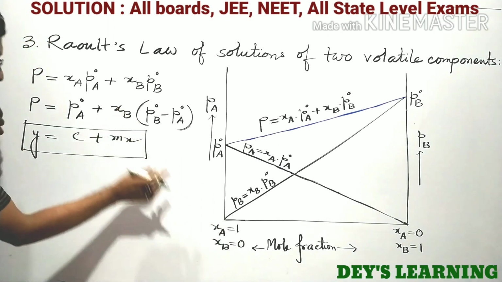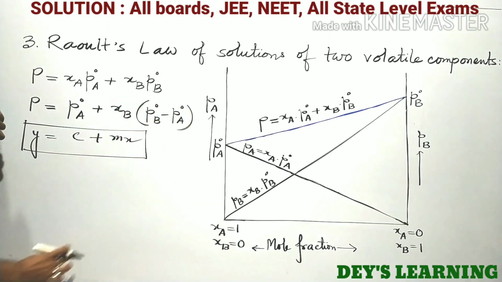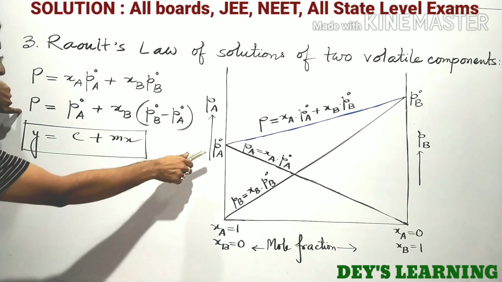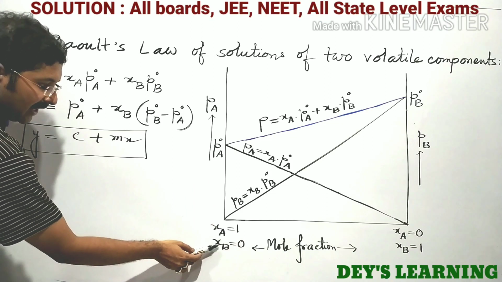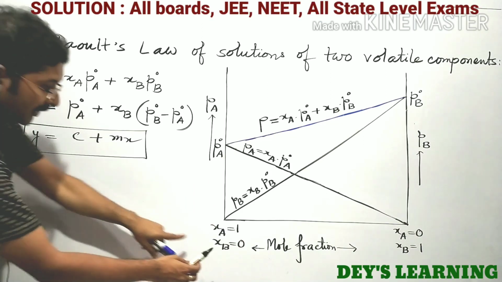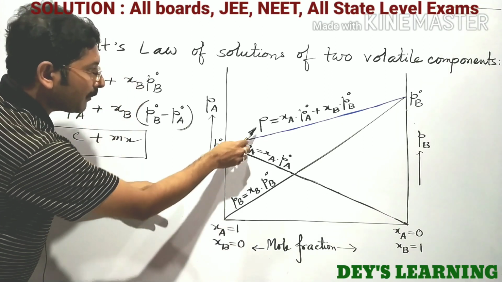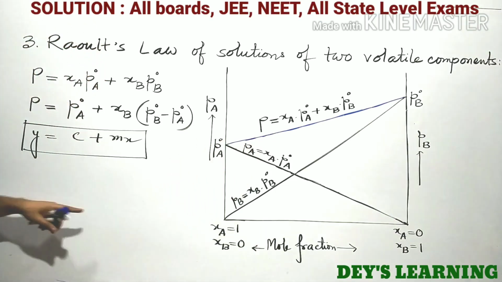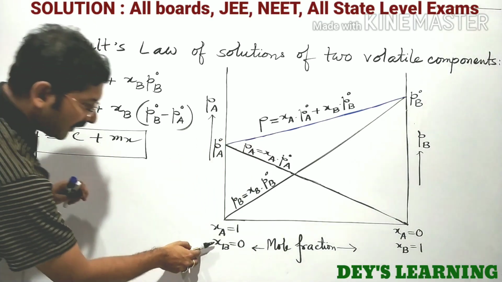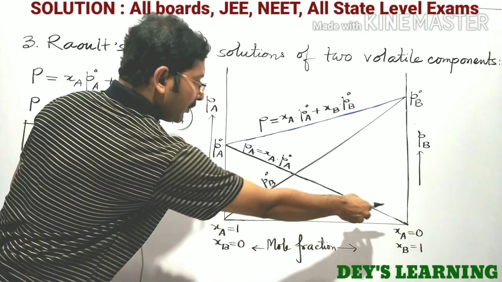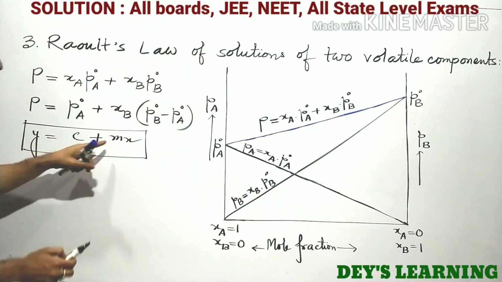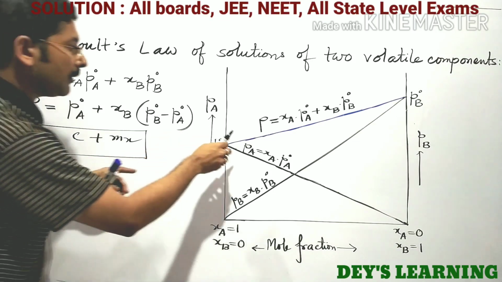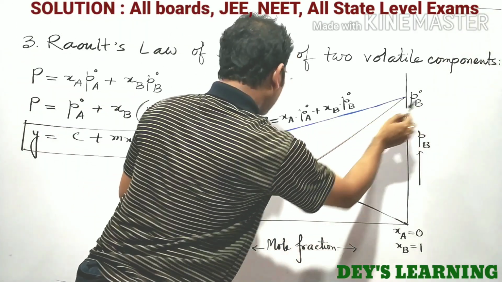When the value of xb equal to 0, this portion equal to 0, so P equal to P0A. When xb equal to 0, P equal to P0A. And as the value of xb increases from here to here, the slope is positive slope, that is P0B minus P0A.